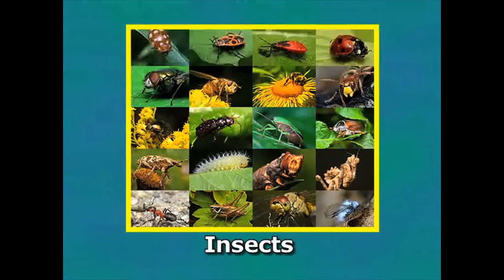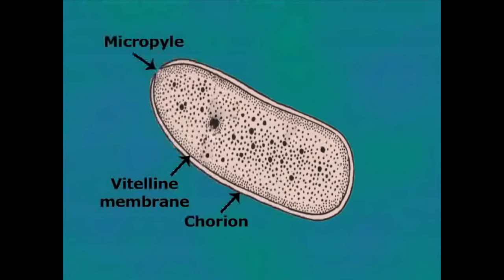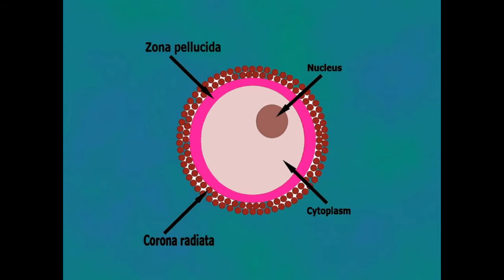Chorion. It is a common outer covering in the eggs of insects and cyclostomes. It is found outside the Vitelline membrane. As the chorion is impermeable and tough, it is provided with one or more openings known as micropyles, through which the sperms enter the egg. Corona radiata. It is found in mammalian eggs. This membrane is formed of a layer of follicle cells. The cells are arranged around the zona pellucida.